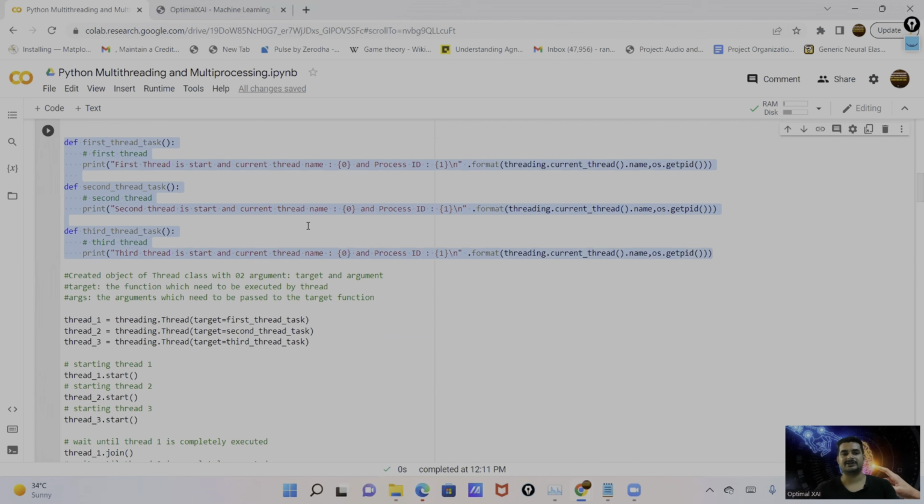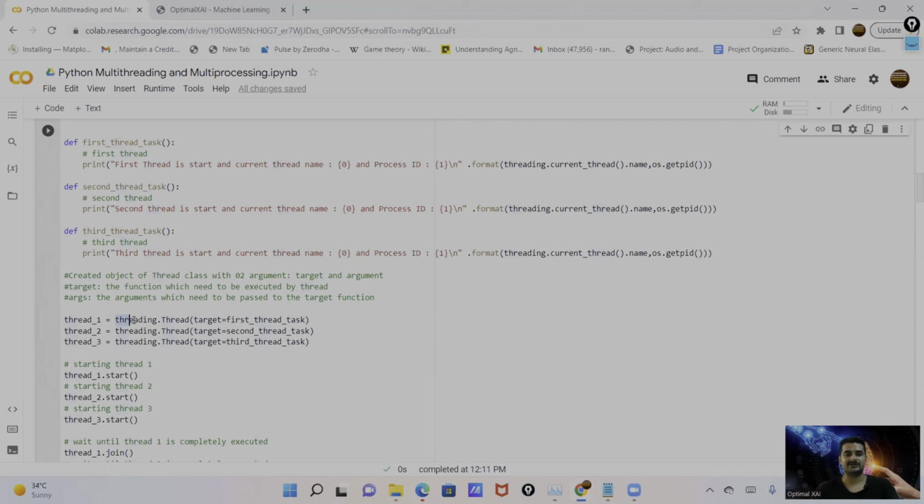Next, I move to multi-threading, how we run these functions in concurrent mode by using multi-threading. So first we need to create an object by using the Thread class, and we need to pass two keyword arguments. One is target, second one is args. The target value is the function which we need to execute in parallel mode, executed by this particular thread. And second is the arguments. We can pass any number of arguments which we need to pass to this function. So here you can see I'm not passing any argument. You can see the brackets are blank. So that's why I'm passing just the target here.